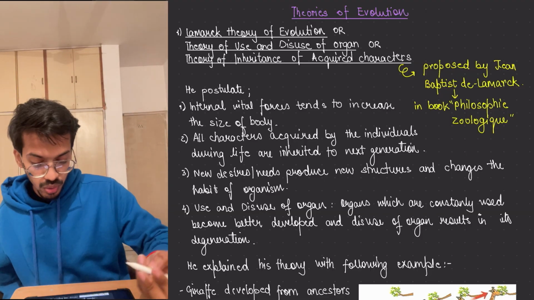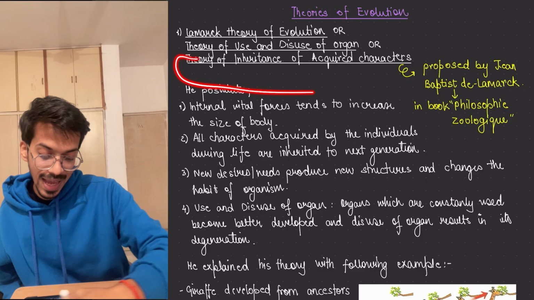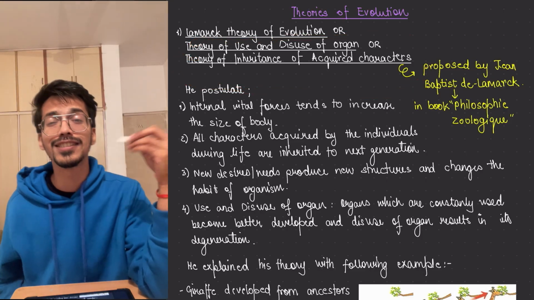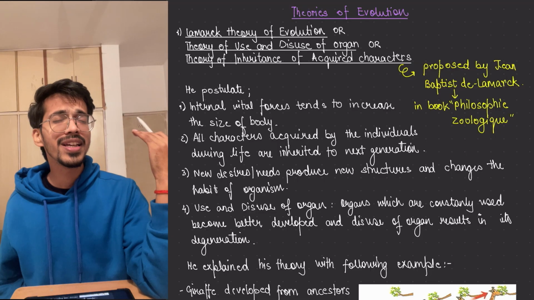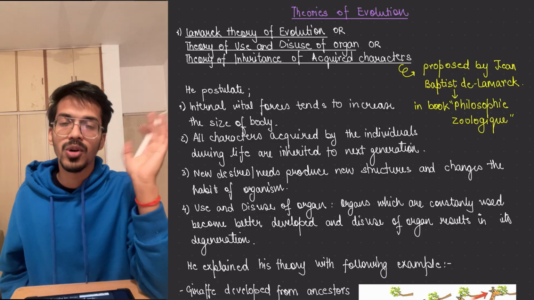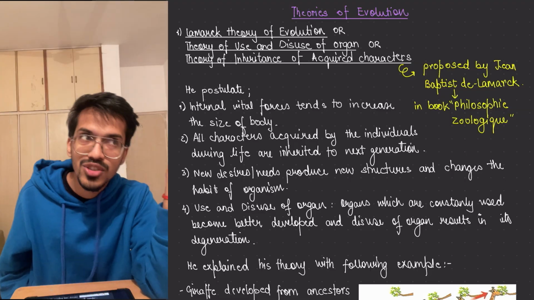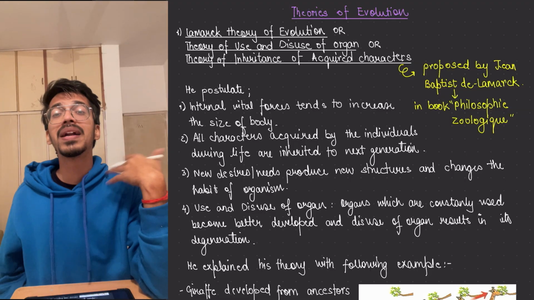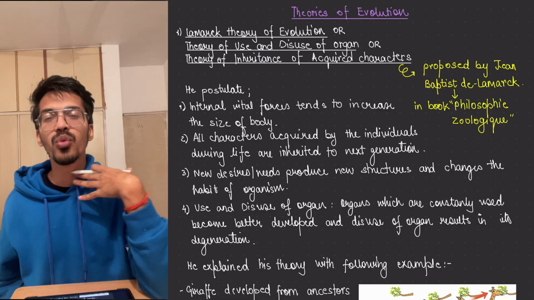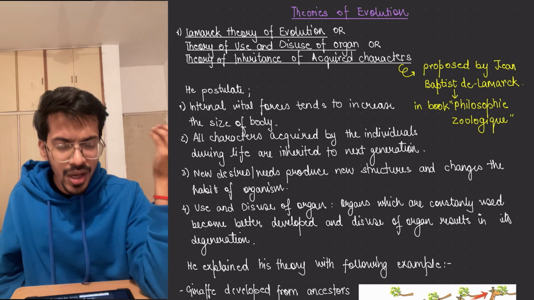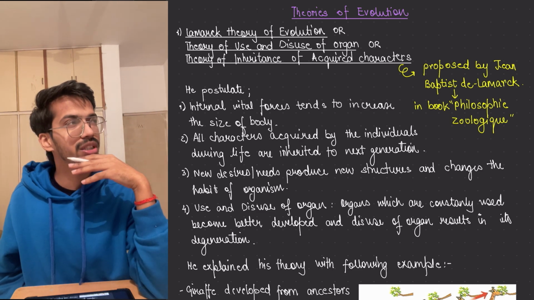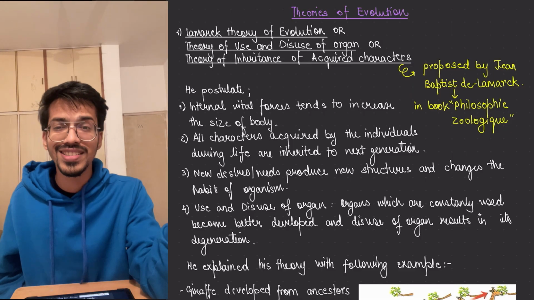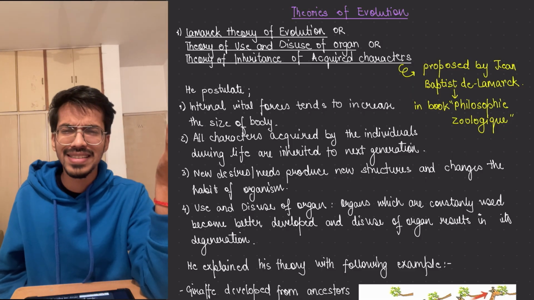This theory was also called the theory of inheritance of acquired characters. It says that if I start singing like "Tum Hi Ho", my voice has no sur and taal in it, but if I start practicing, then my vocal cord will develop into the next A.R. Rahman, or a singer like Arijit Singh, or any other singer that you might know.